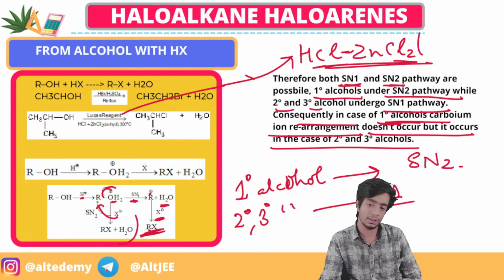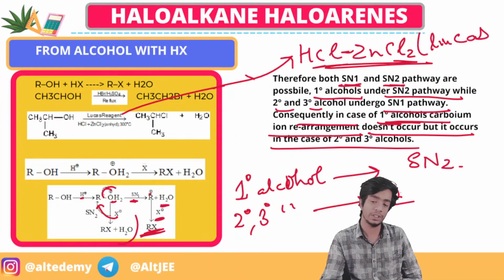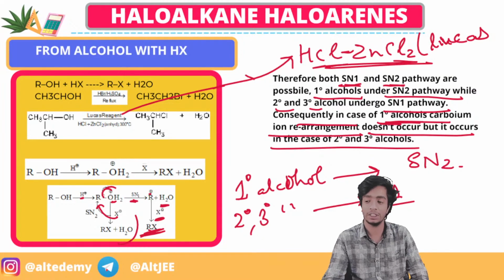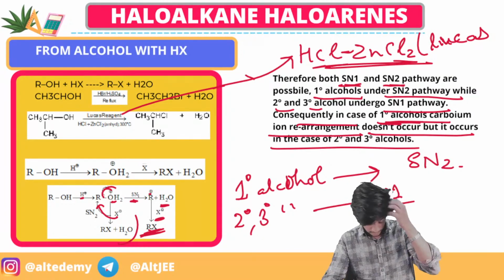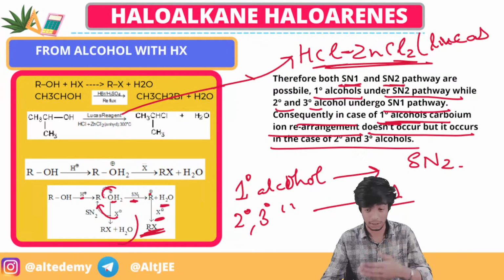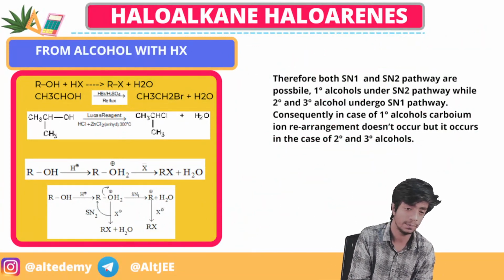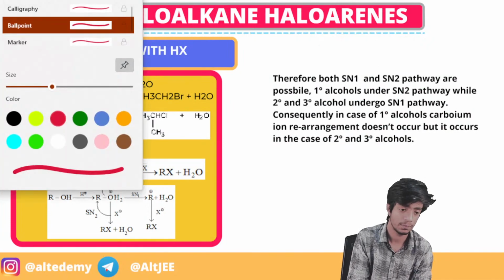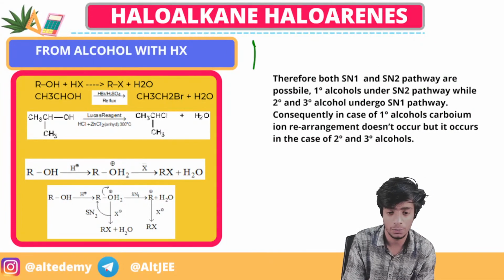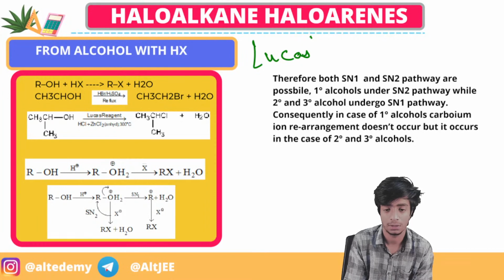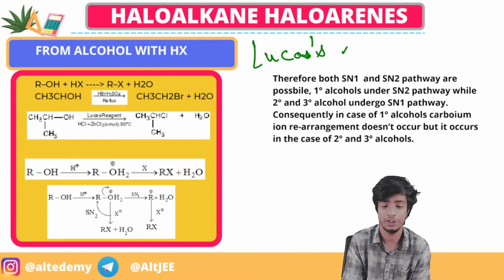It is known as Lucas reagent. This question is very important, and it is asked in JEE, right? So you just note down Lucas reagent.